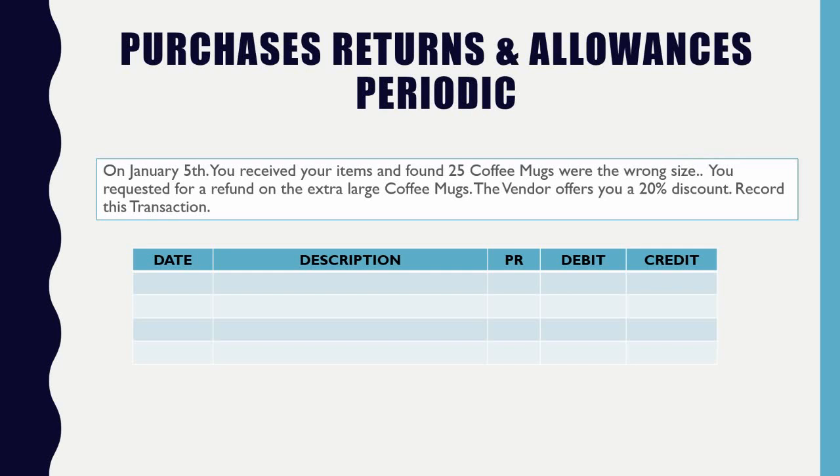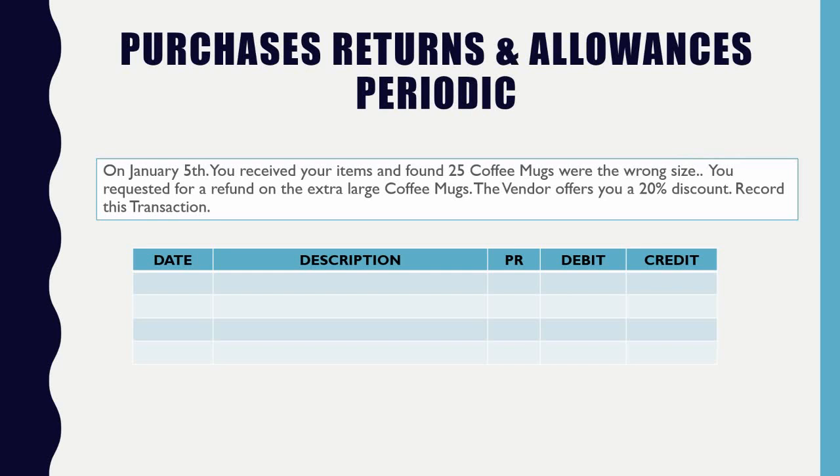So we treat this as an allowance. Now, purchase returns and purchase allowances can be two separate accounts, but since they function the same exact way, I'm going to teach you as if this account was one. They're going to be one unit because they essentially do the same thing.